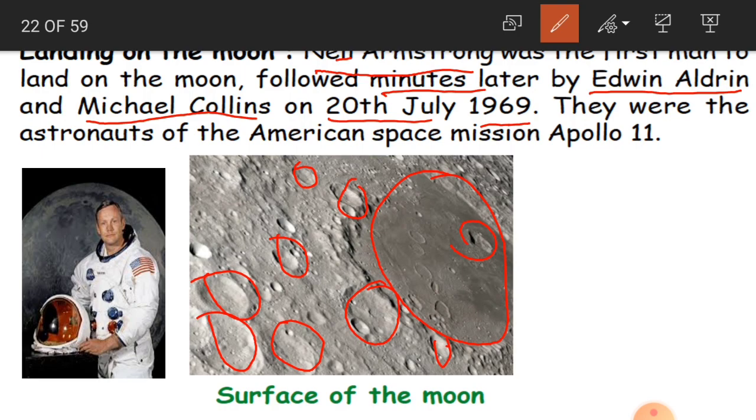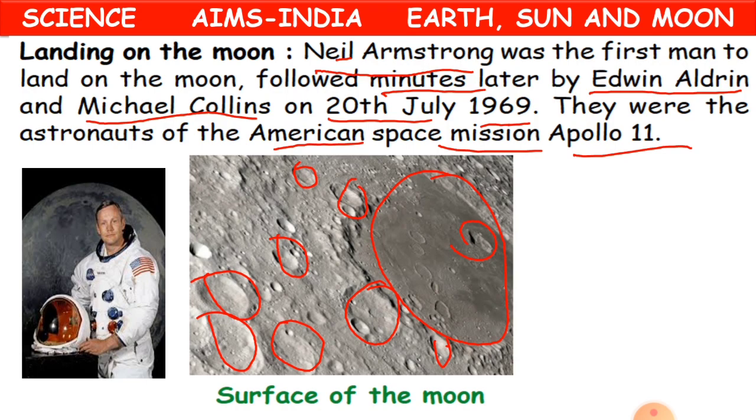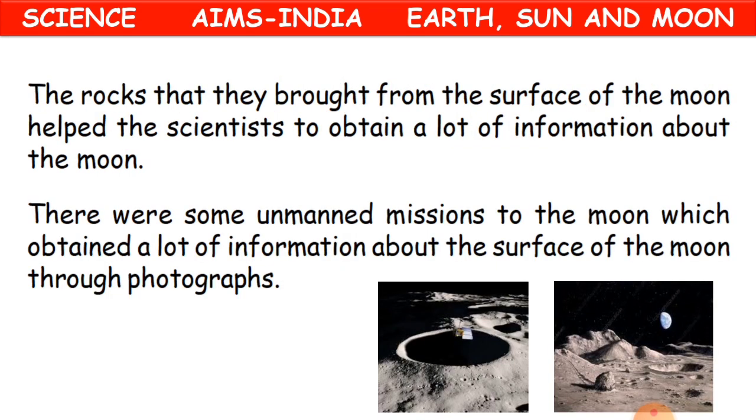So there is an American space mission which we call Apollo 11. These astronauts belong to this American space mission. Every country has its own space mission, like our country has ISRO. Every country has its space missions, and they train astronauts to travel in space. Clear, children? Yes.